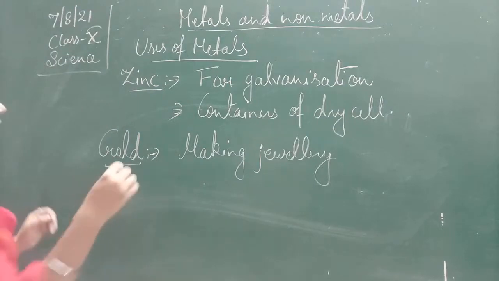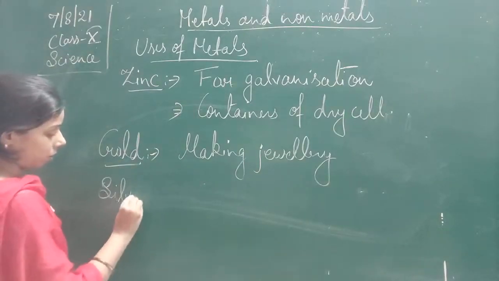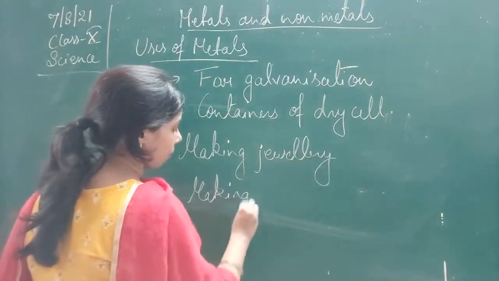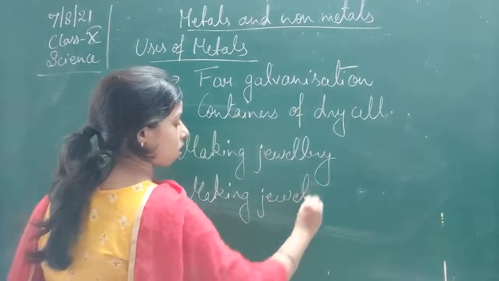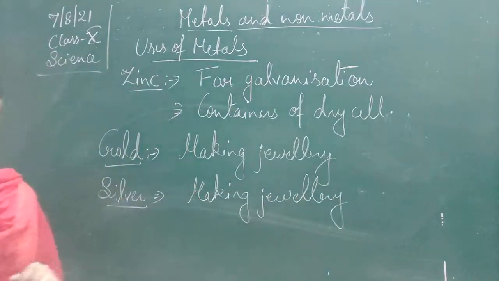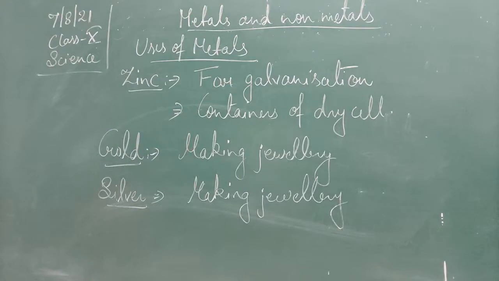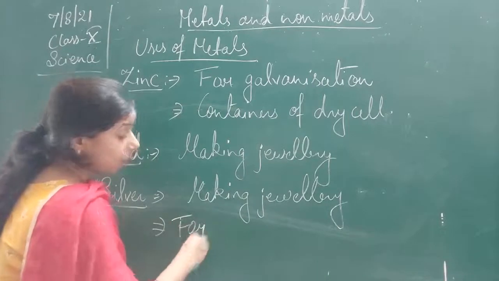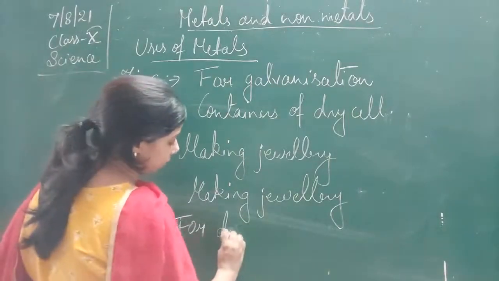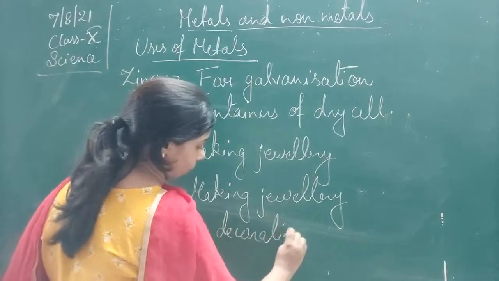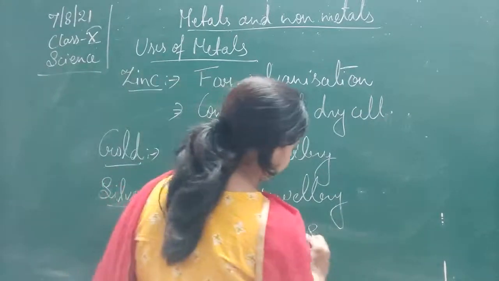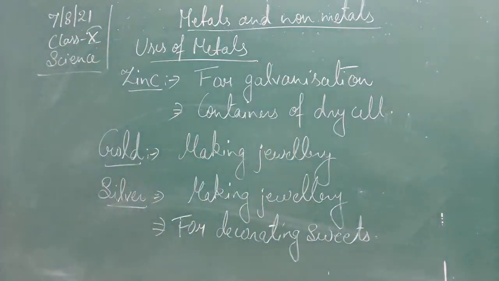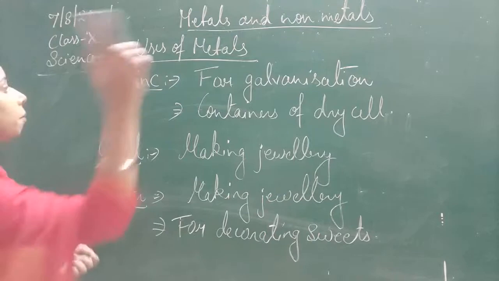Then the next one is silver. Making jewelry. Silver foil is also used for decorating sweets. Next one is mercury.